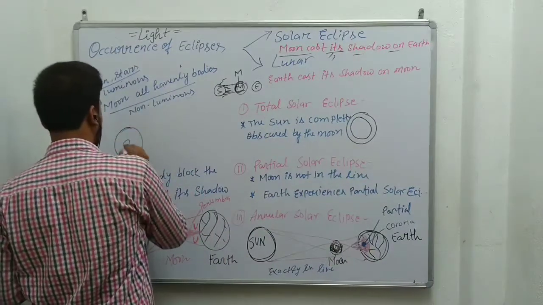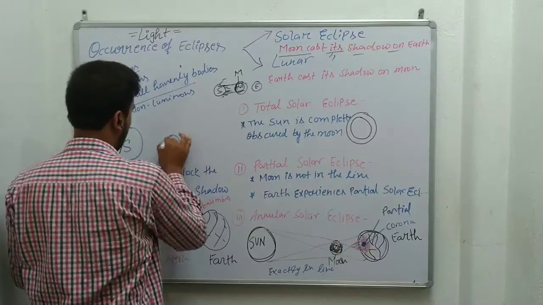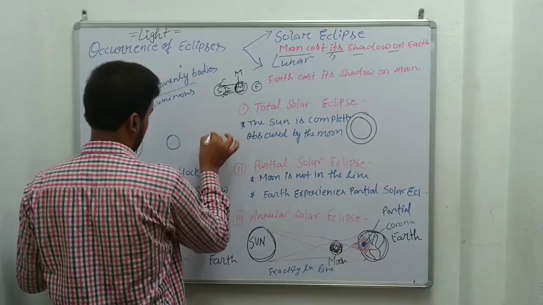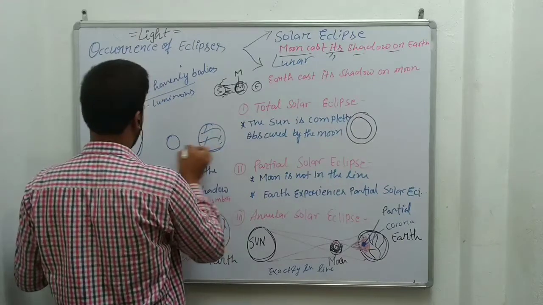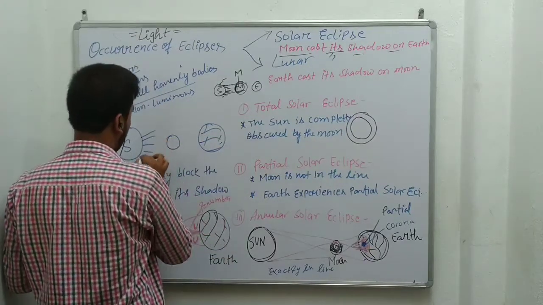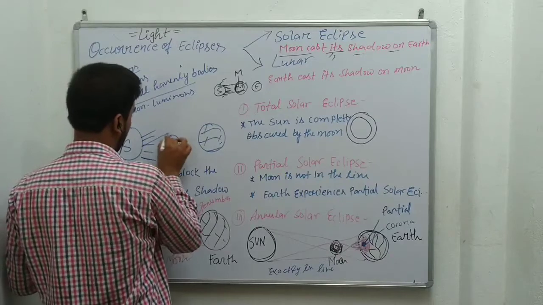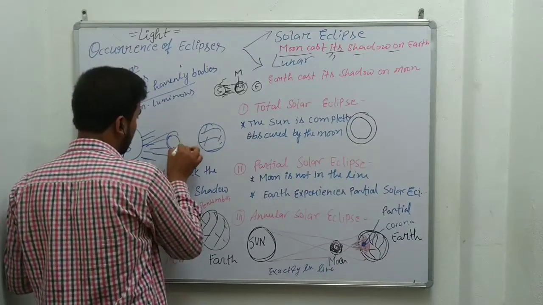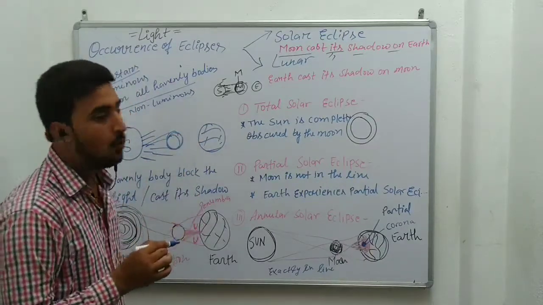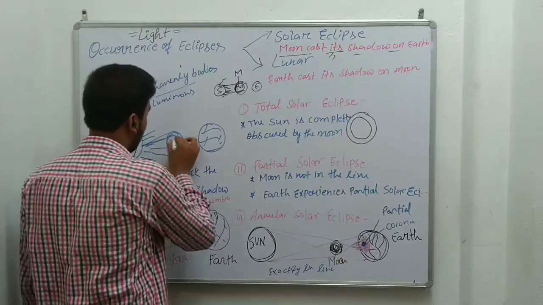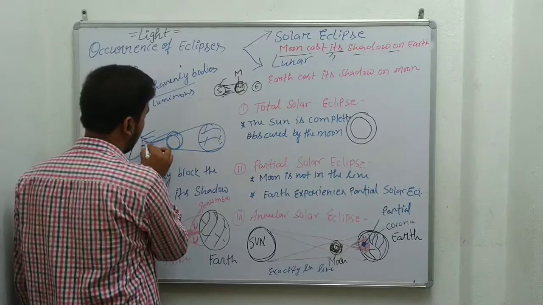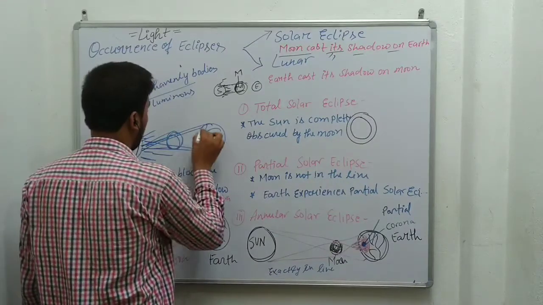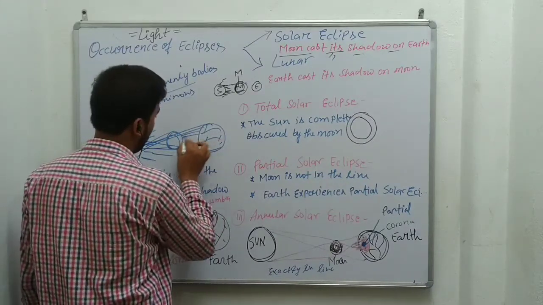Simply, this is the sun, this is the moon, and this is the earth. When light emits from the sun, it goes towards the moon, and the moon behaves like an opaque object. So sometimes the total amount of light will not reach the earth.